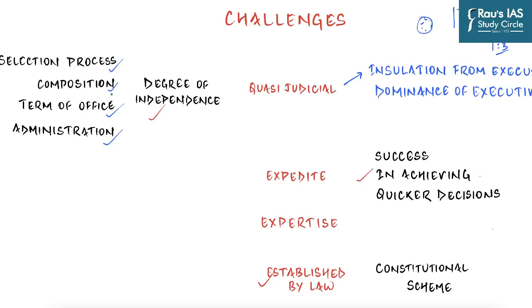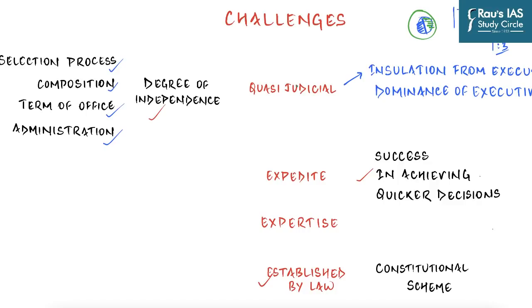Then the next important challenge which the tribunals face is about the composition of the tribunals themselves. We know that tribunals contain both members from judiciary or judicial members as well as expert members or people with technical knowledge, and this is what distinguishes a tribunal from a traditional judiciary where all of the members of a bench are just judges.